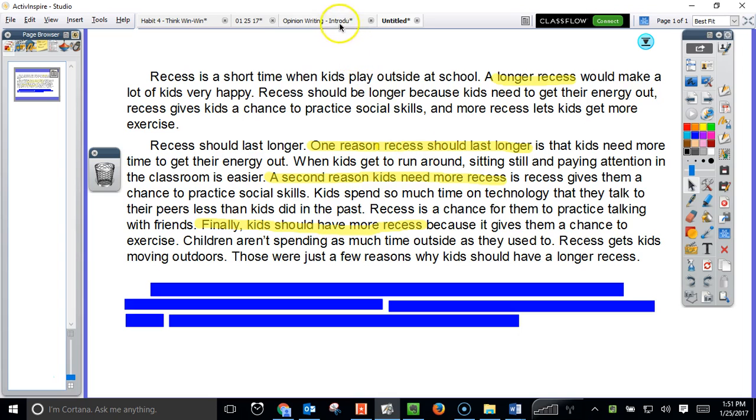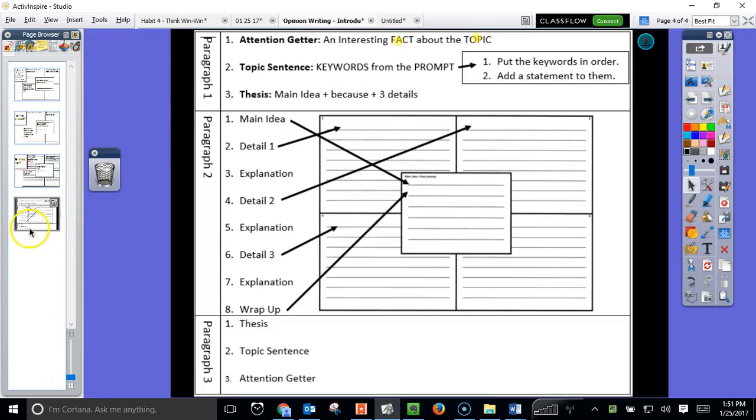Now don't quit there, because we need to conclude it. We need to wrap up the whole thing. So I'm going back to my note sheet, and look, here's my third paragraph. And it's going to be really easy because I already did my first paragraph. But you should notice, as we talked about, that it's in backwards order. Instead of going attention getter, topic sentence, thesis, this time I'm going to go from the thesis to the topic sentence to the attention getter.